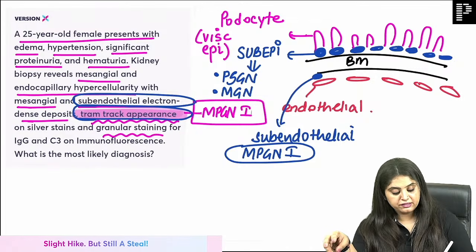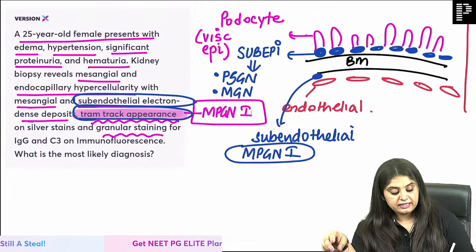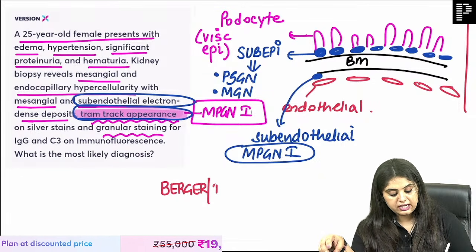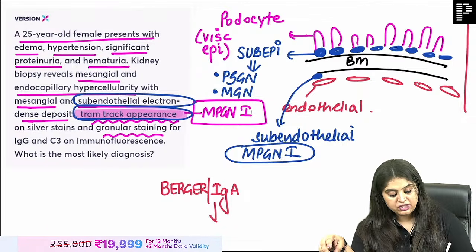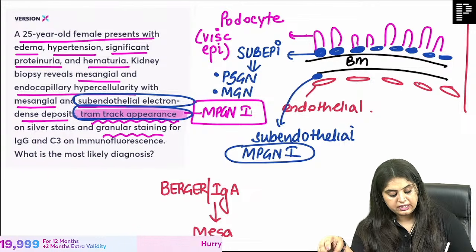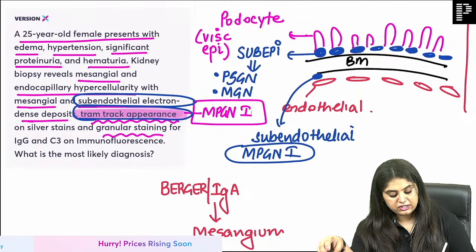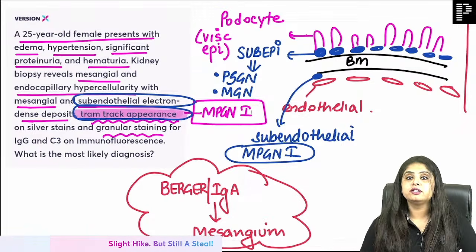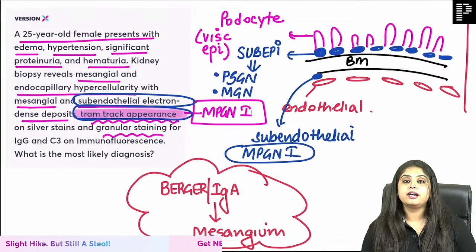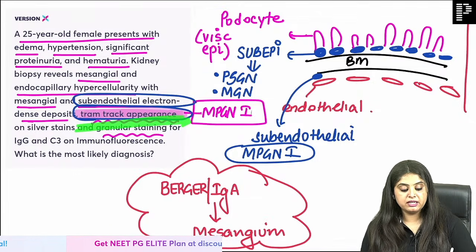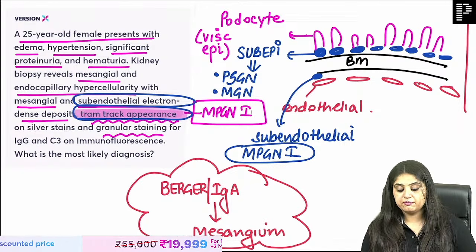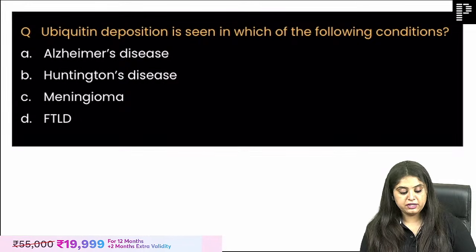For INI-CET students, apart from this, they will ask you about Berger's disease, which is also known as IgA nephropathy: where is the IgA getting deposited in the kidney? It is getting deposited in the mesangium. This is the extra question that can come to you as an INI-CET or NEET PG student. So anyone who had a doubt up till now, subendothelium plus tram track goes in favor of MPGN type 1.